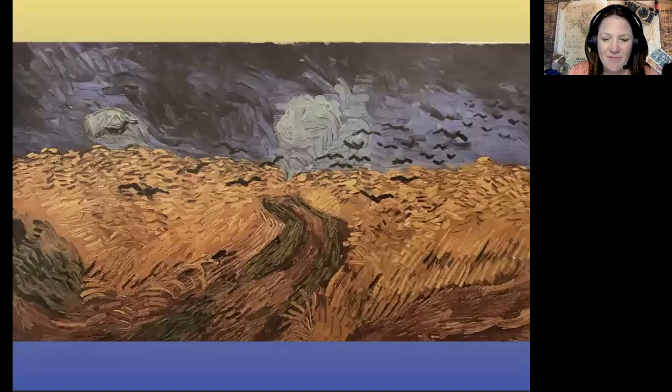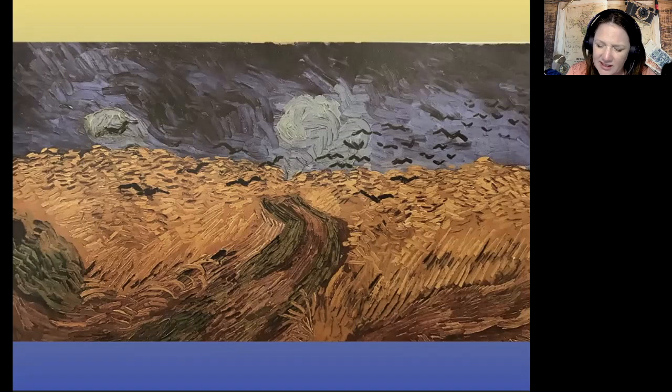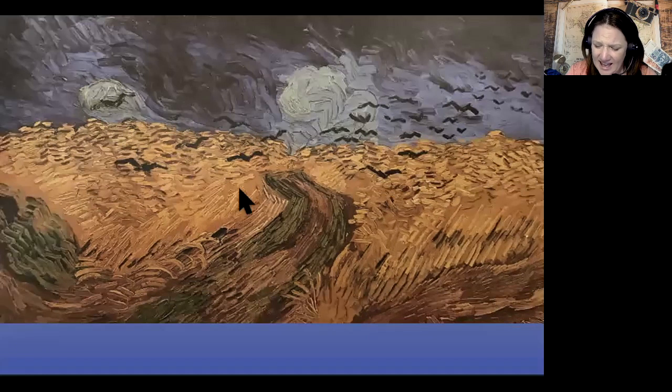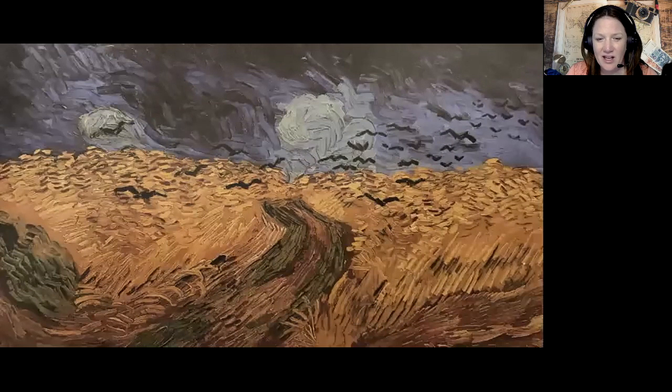Now, this may have been his last painting. Some people think it shows how upset he was, or how angry he may have been. Notice that the road just kind of ends into a scary background. You've got crows, you've got stormy skies. And soon after this, Vincent van Gogh died.